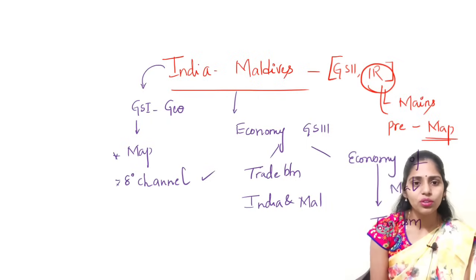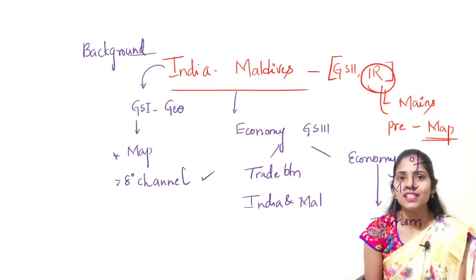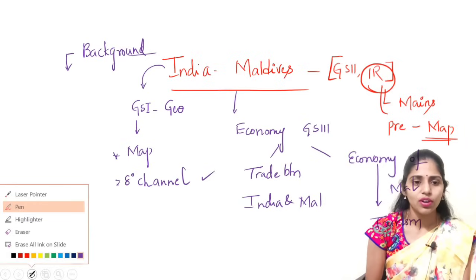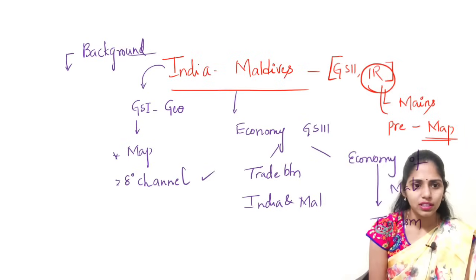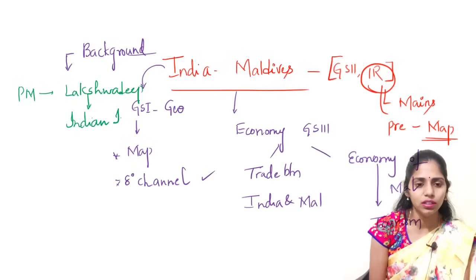First of all, you need to know what is the background. What happened? I can say it is a misunderstanding between India and Maldives. Our Prime Minister visited Lakshadweep. This Lakshadweep is Indian islands, yes or no? It is Indian islands.